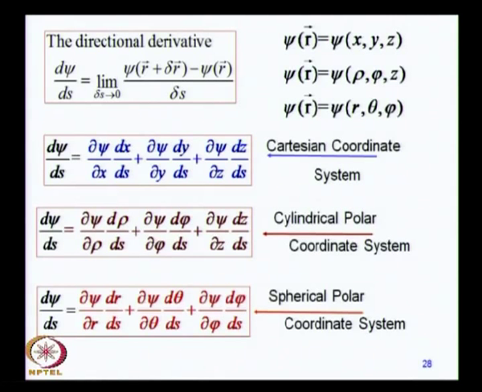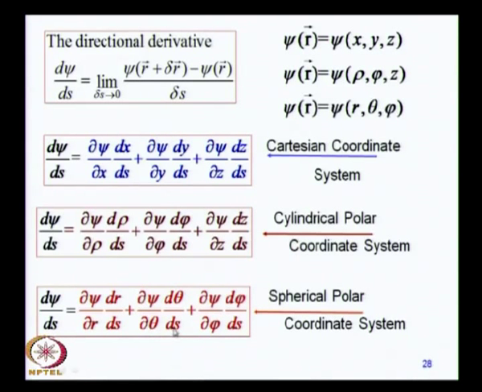In spherical polar coordinate system, you have r, theta and phi, and you have an exactly similar relation. So, you have del psi by del r times dr by ds, and then del psi by del theta. This comes from the changes in psi, because when you go from one point r to r plus delta r, the radial distance may have changed, but also the polar angle may have changed.